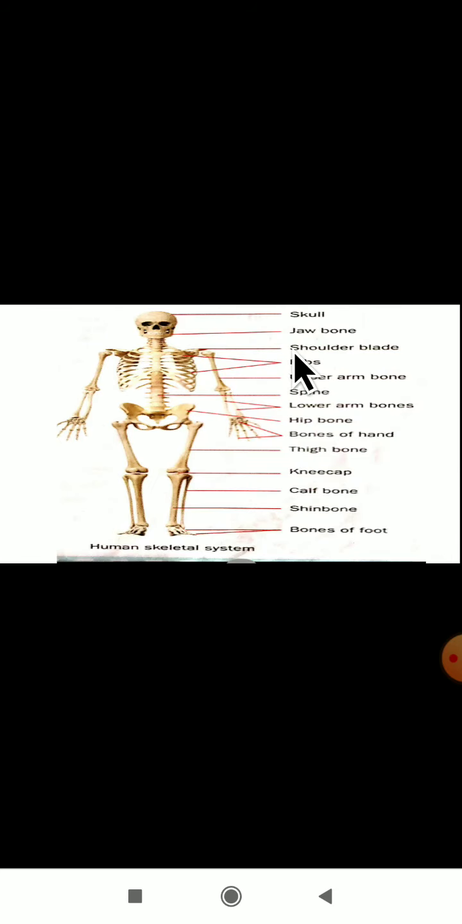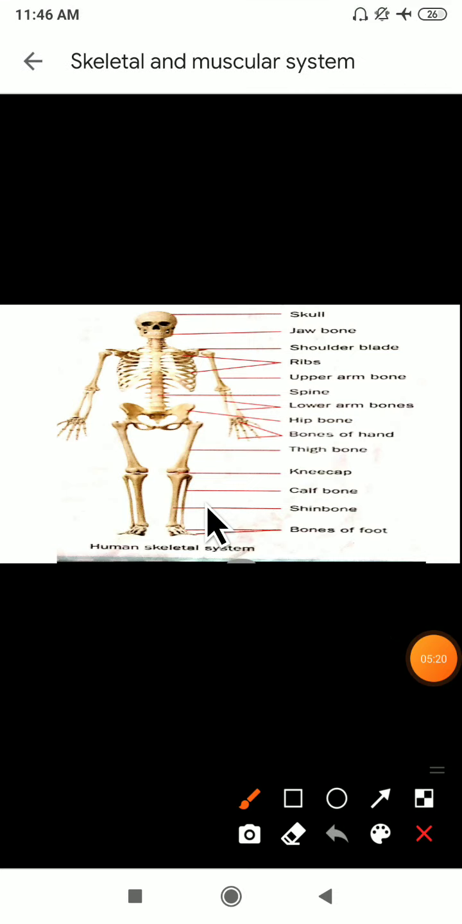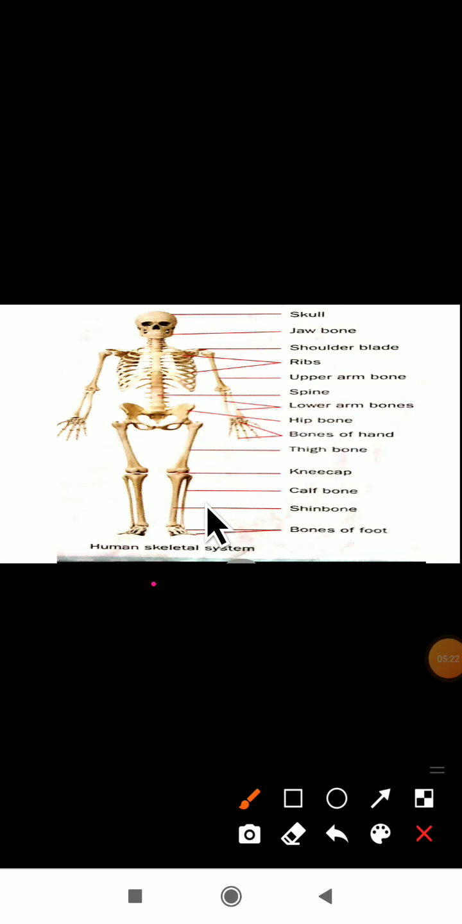Let us see the human skeletal system here. Yes, this is the human skeletal system. As you all know, animals have a different structure. All living things don't have the same skeletal structure. Human beings have the skeletal system in this manner, but animals have a different skeletal system. This one is the human skeletal system.